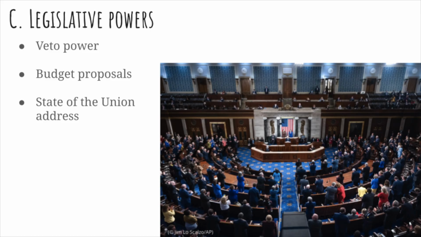The president also is supposed to issue budget proposals. The budget proposals sometimes are thrown away by the Congress, and the Congress will write their own. But usually a budget is delivered by the president, which outlines the policy initiatives in the areas of emphasis that the president would like to focus monies and attention on. In addition, the president is required by the Constitution to deliver an address in front of Congress once a year on the State of the Union. And of course, the State of the Union address is a very formal, ceremonial job where the president gets up and talks about how awesome America is and how great they're doing in office.